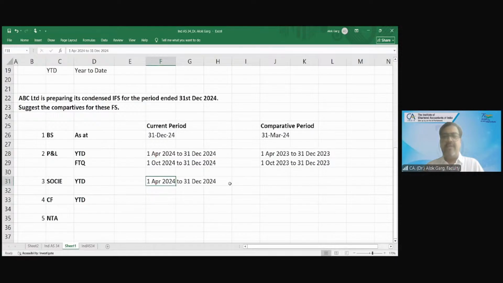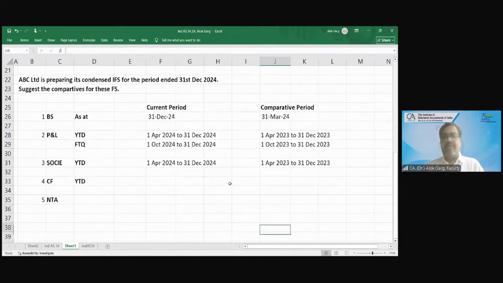Yes, only year to date. And the corresponding period, April 23 to December 23. Very good. Mamta, now your turn. Cash flow. What is the period of cash flow? 1st April 24 to 31st December 24. And the corresponding period? 1st April 23 to 31st December 23.